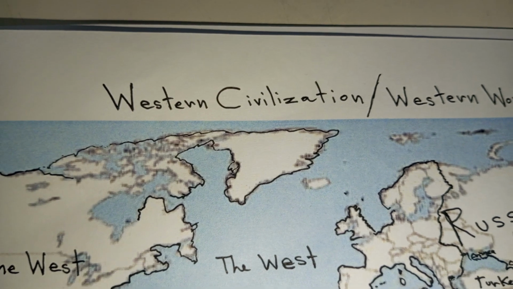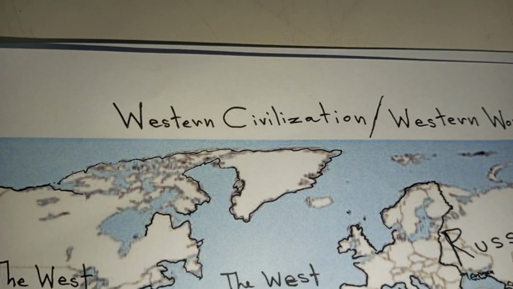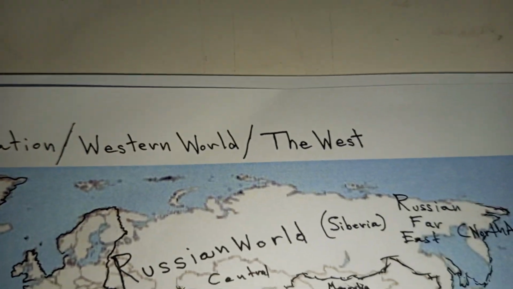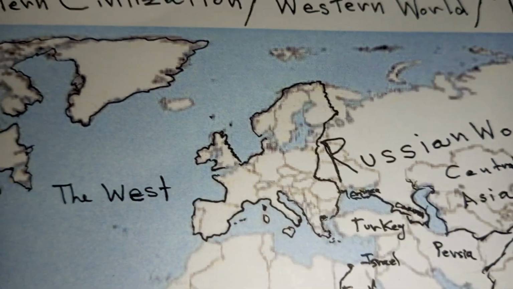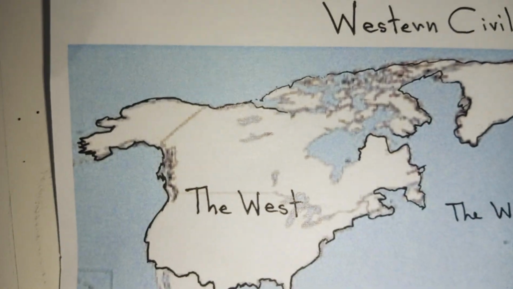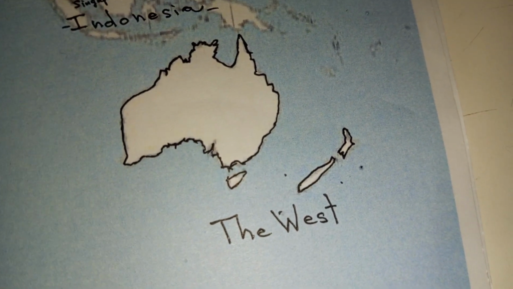We always hear in academia, in the news and media, and in political talking points about Western civilization, the Western world, or the West, which is simply not just Western Europe, which is right here. It's also North America, the top of North America, and here Australia and New Zealand. So North America and Oceania, or Australia.